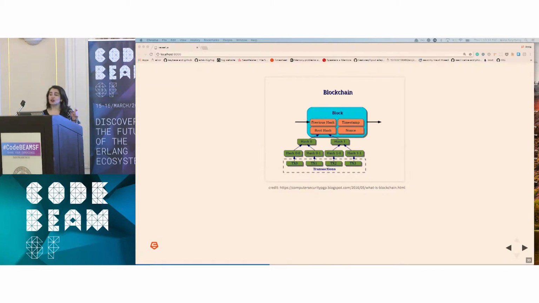So we take our root hash, all the transactions that we've hashed. We take the hash that points to the previous block. We take our timestamp, and there's some other information. And then we have this nonce, which is really an arbitrary value that gets incremented. And we hash those together. And this happens over and over and over again, until we've solved the proof of work. And once we've done it, we've mined the block. We send that out to the network, and other nodes on the network can take a look at our block.